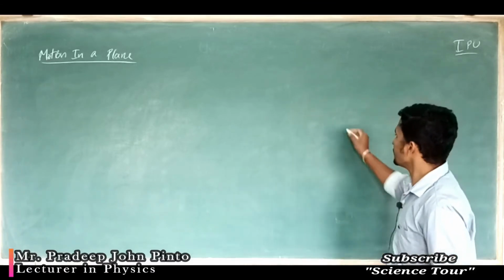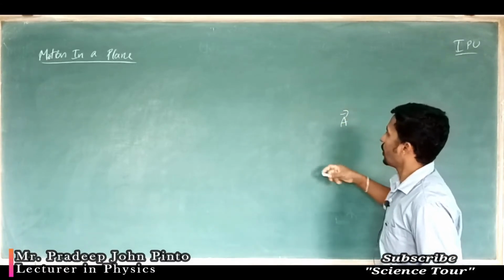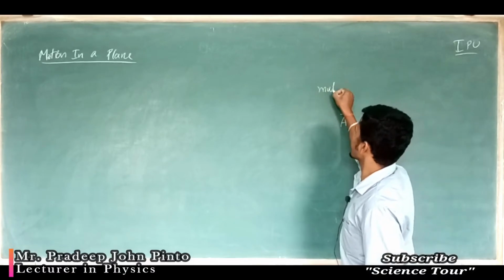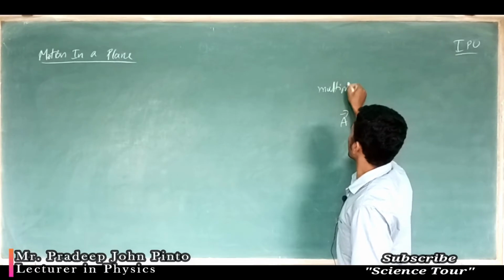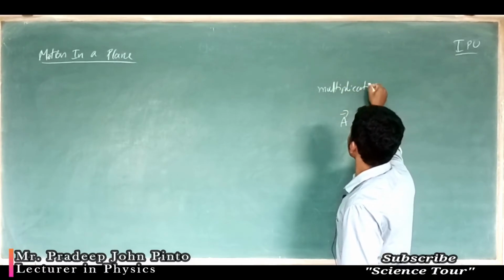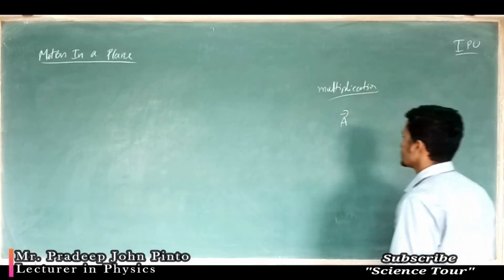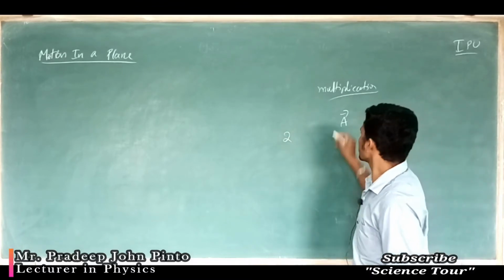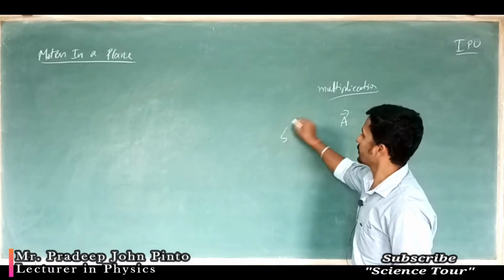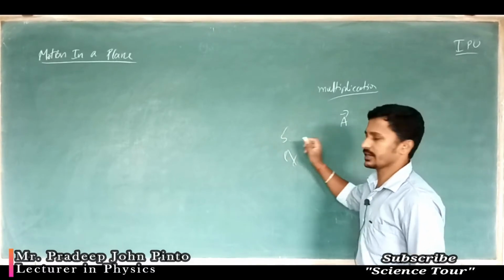So suppose you have a vector A. Multiplication means a vector A is there, I will multiply it with the number 2, or number 5 or number 7, any number.